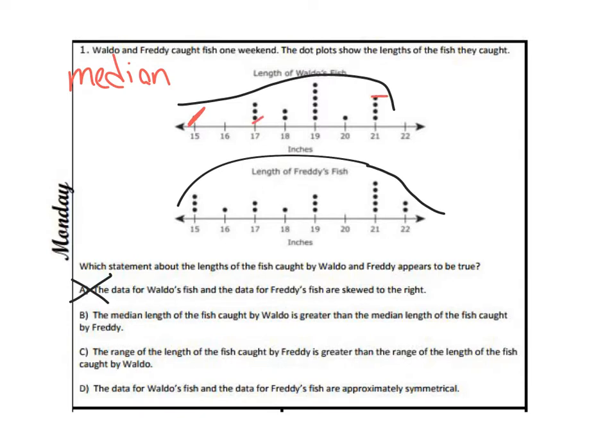So bottom, top, bottom, top, bottom, top, bottom, top. So that means it's going to be what for Waldo? 19. And let's do the same for the other one.